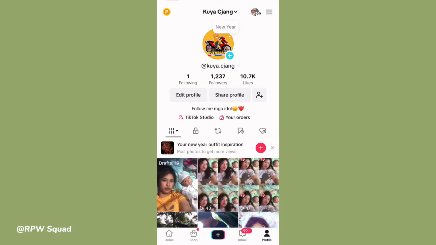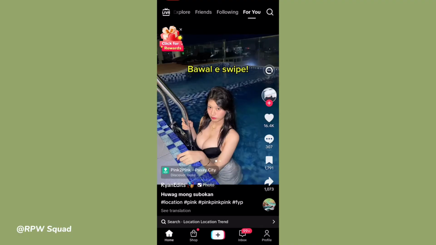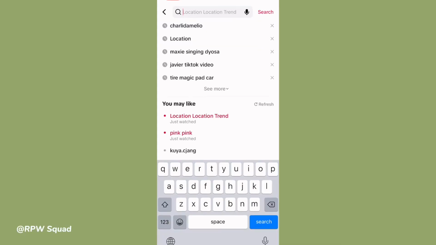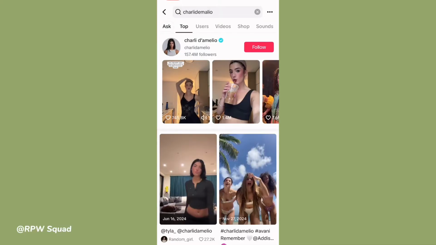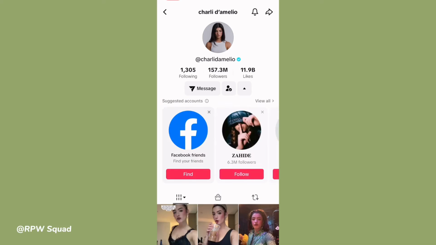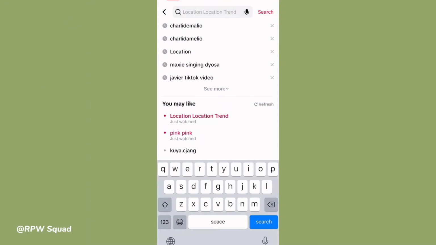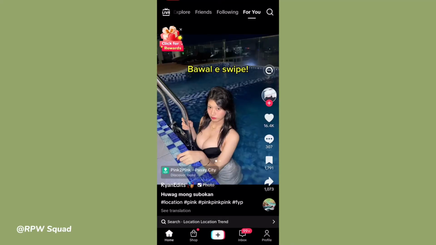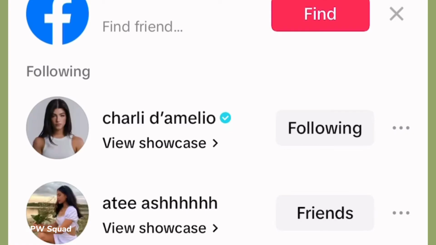First things to do, click the home in downside button. Then click search in the upside button. Now search this. And go into profile. Now click follow button. If you're done, click this back button. Click the back button again and go to home. If you're done, go to your profile. Click this following button. Now click this following button again and click follow button again.